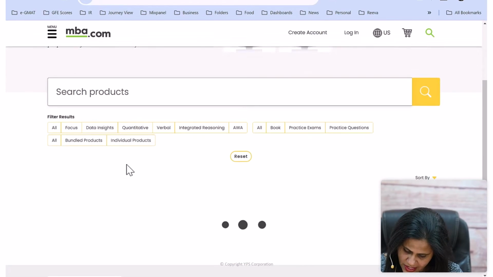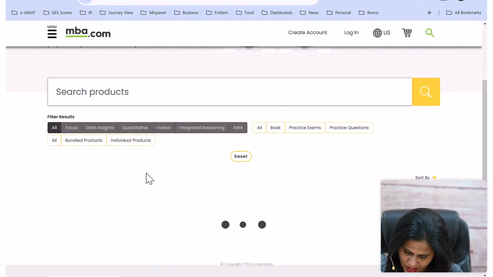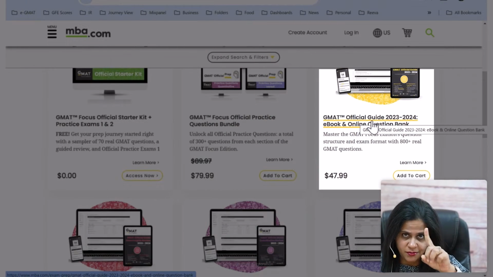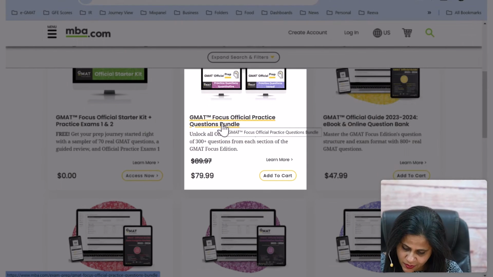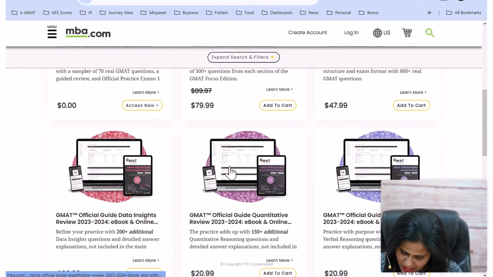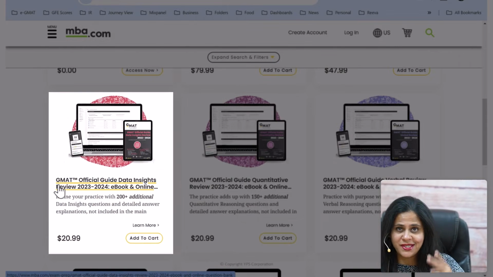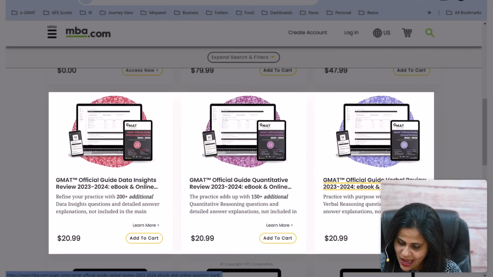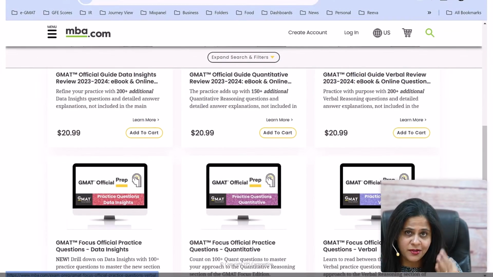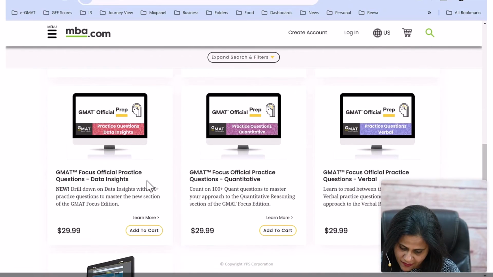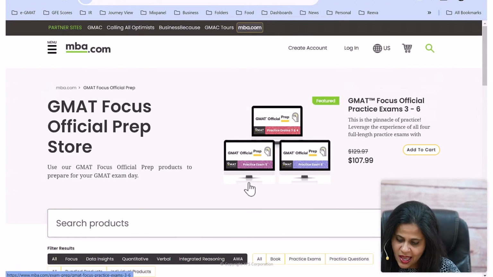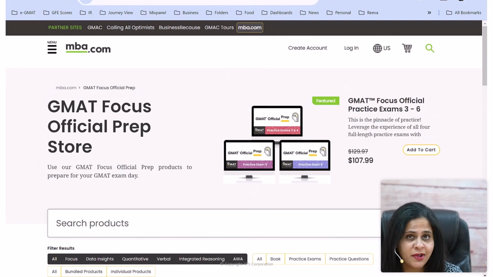Now here you see all the products, and I'm going to click on all. What you see is the official guide. This is the official guide, the source number 1. Then you see the GMAT Focus Official Practice. This is source number 3. And here you see Data Insights Review. This is the source number 2 that I talked about, the individual packets for DI, quant, and verbal. So these are all the three individual sets. Then you have the official practice, as I talked about, and then you have all the mock tests. All of this is available on MBA.com.